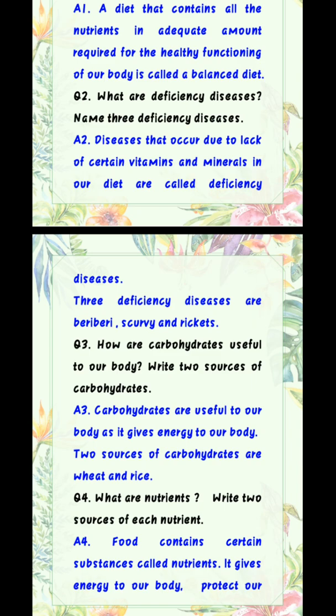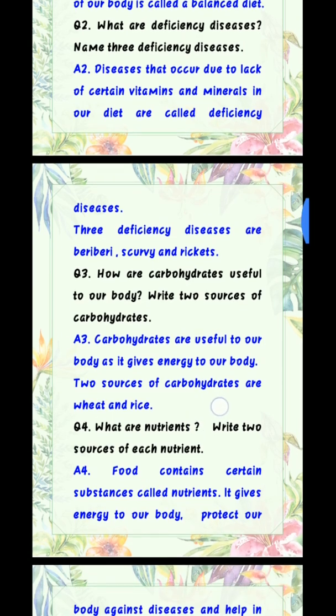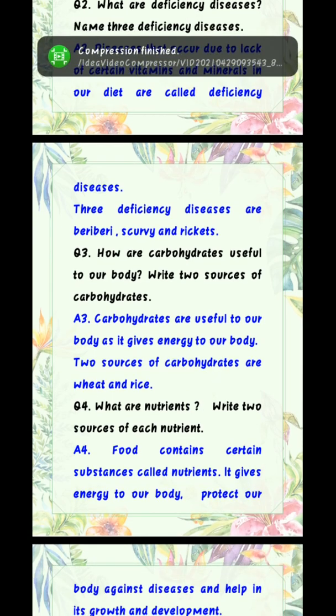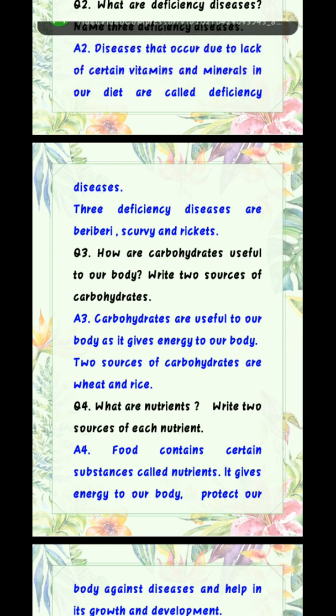Now come to question 3. How are carbohydrates useful to our body? As I told you earlier, carbohydrates are energy giving food. They give energy to our body. So answer 3 is carbohydrates are useful to our body as it gives energy to our body. Two sources of carbohydrates are wheat and rice.